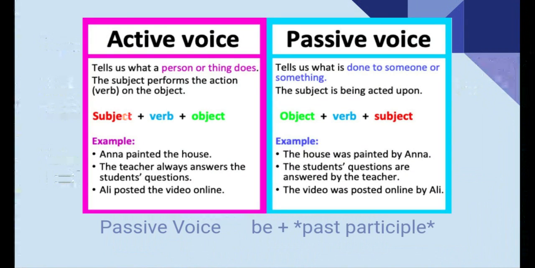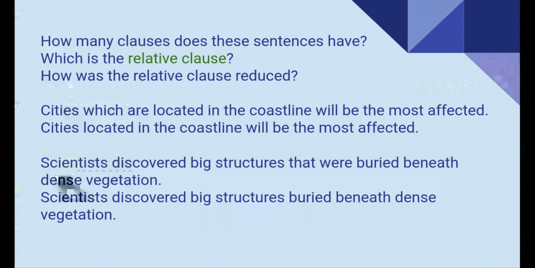Now, let's remember that with passive voice, the usual structure is to use verb to be and the past participle. Verb to be can be in the present, in the past, in present perfect, etc. Okay, great. Now, let's read the sentences again. How many clauses does each sentence have? Which is the relative clause and how was the relative clause reduced? Please pause the video while you work on this.